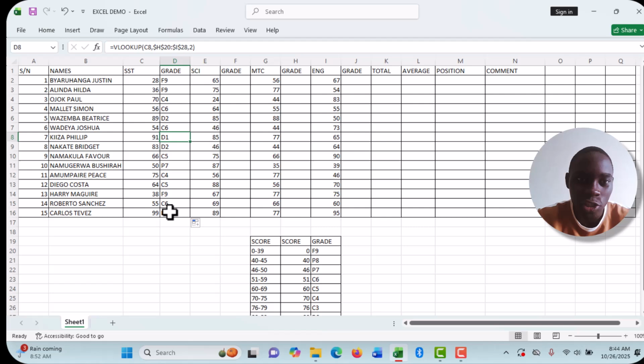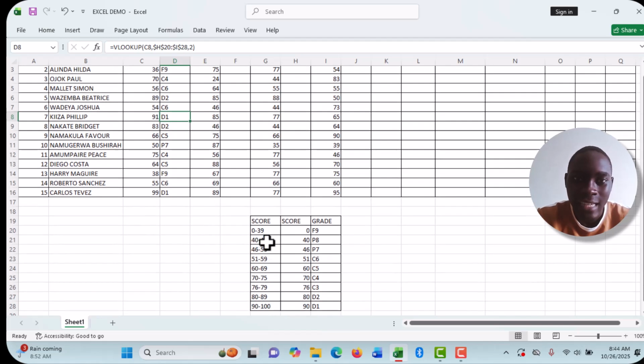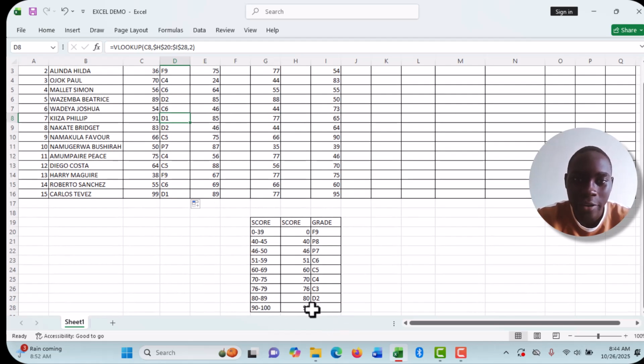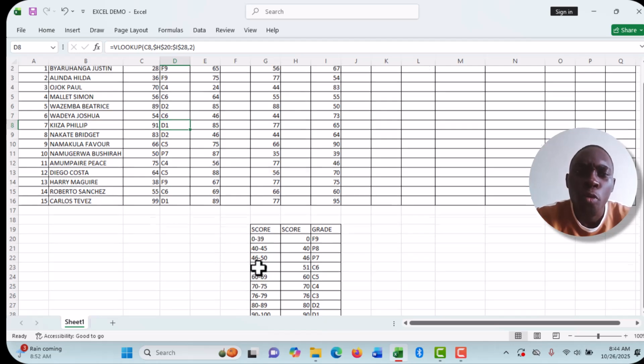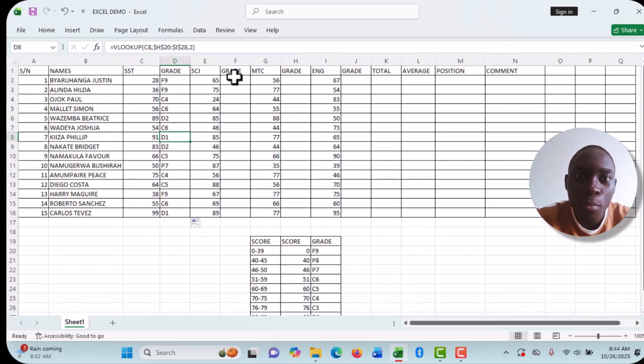This one's having distinction 1, since we had even instructed it that from 90 to 100 that is D1. You come also, you grade the same way here. You do the same thing here. For all these papers, we are doing the different gradings. So this is working on a candidate's report card.